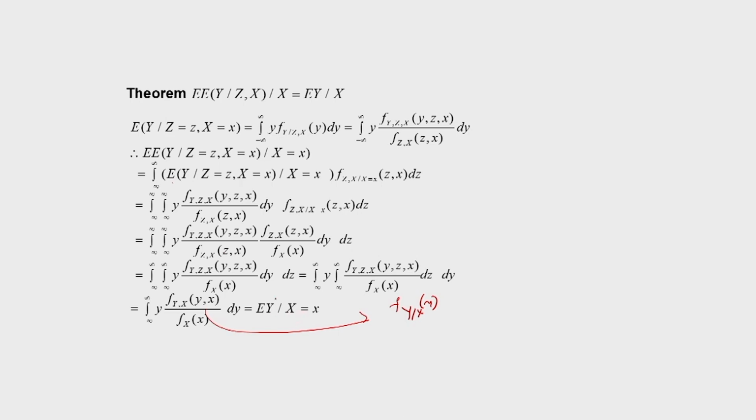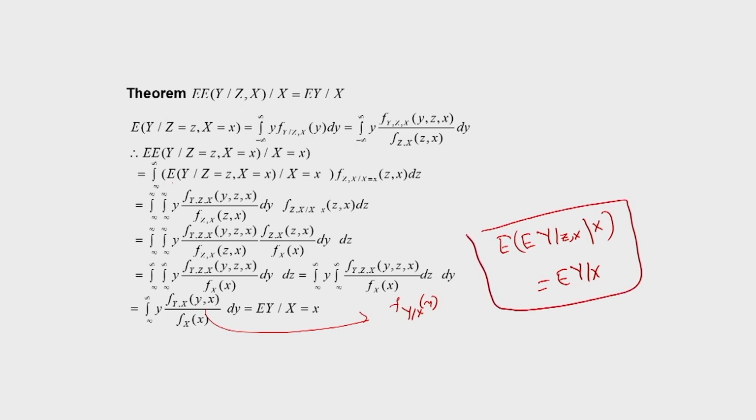Okay. Now, considering this as a function of a random variable, we will get this result: the conditional expectation of Y given Z, X, given X equal to x, is equal to E of Y given X. So this is the result we have established.